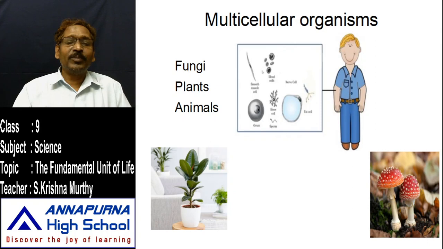When a group of cells accumulate together, they make tissue. To form the cells, a group of molecules should be accumulated. To make the molecule, a group of atoms should be accumulated. So our life starts with atoms. When a group of atoms accumulate, they convert into molecules, and when a group of molecules accumulate, they turn into a cell, and when a group of cells accumulate, they turn into tissue. A group of tissues converts into an organ, and a group of organs converts into an organ system, and finally the body appears. So this is the structure of multicellular organisms.